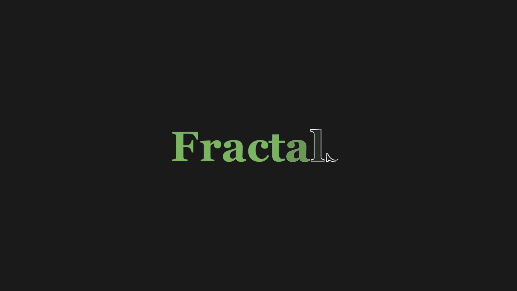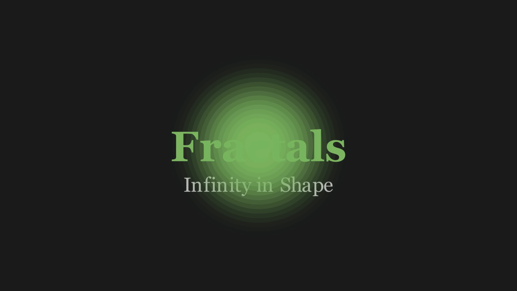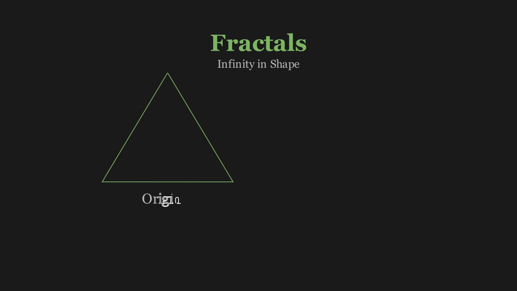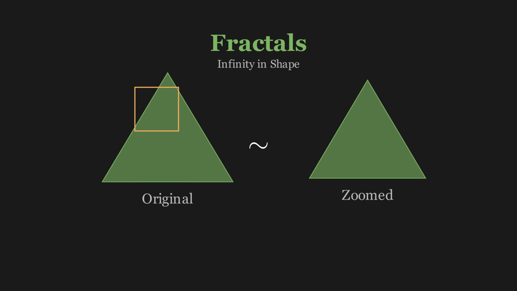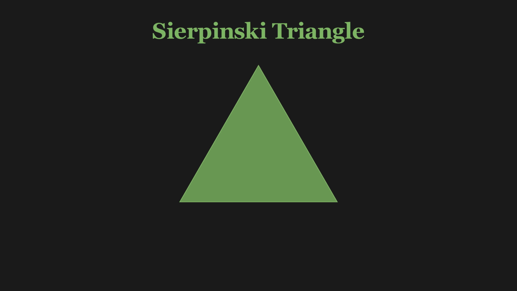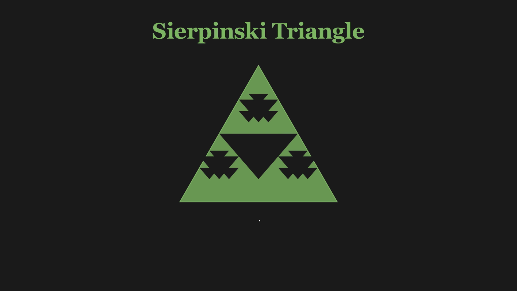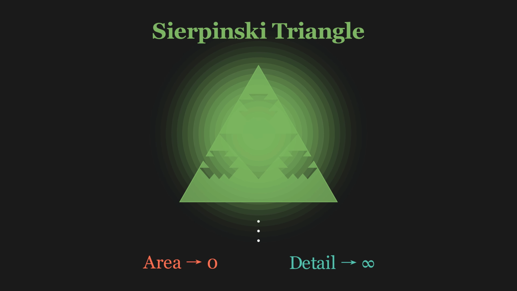Fractals are shapes that contain infinite detail within finite boundaries. Zoom in and you'll find the same pattern repeating forever. This property is called self-similarity. Each part of a fractal looks like a smaller copy of the whole. The Sierpinski triangle is perhaps the simplest fractal. Start with a solid triangle. Remove the middle triangle. You're left with 3 smaller triangles. Repeat this process for each remaining triangle, and again, forever. The final shape has 0 area, yet it still exists as a geometric object. Infinitely many holes creating an infinitely detailed boundary.